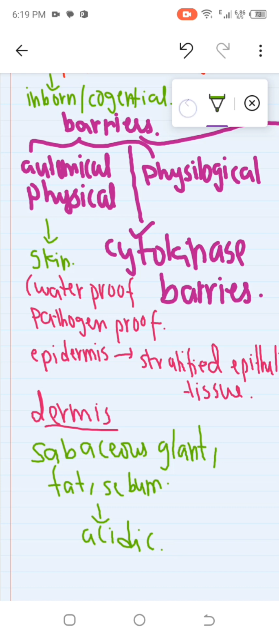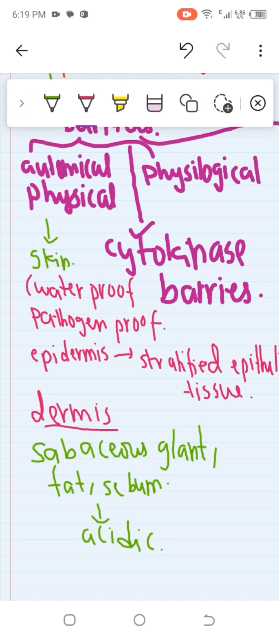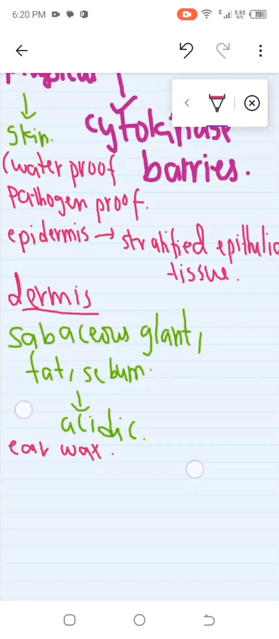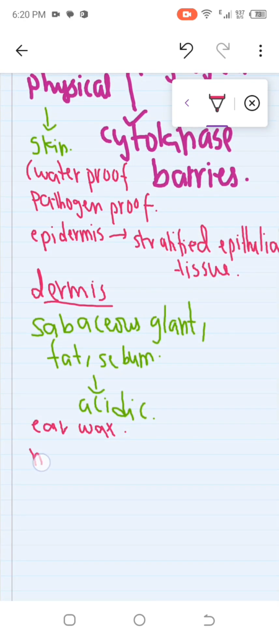The best example of this physical barrier can be earwax, the wax present in the ear, where we do not allow the pathogen to enter. And furthermore, we have the mucous membrane.